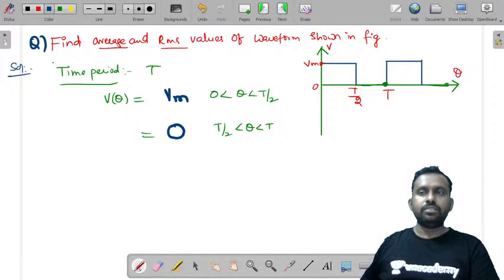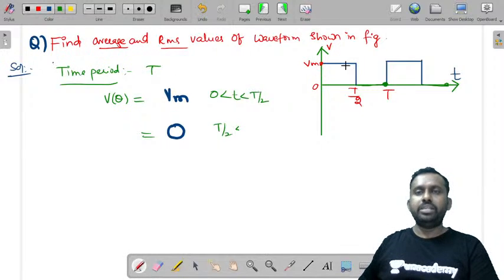Here it is not given as theta, it is given as T. So you need to take 0 less than T less than T by 2, it is Vm. From here to here it is Vm, and for T by 2 less than T, the value is 0.